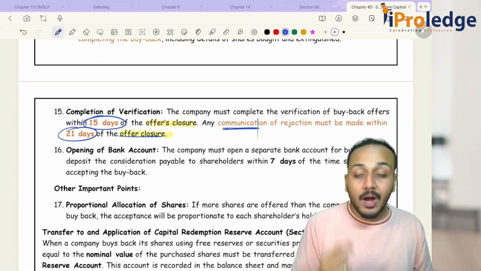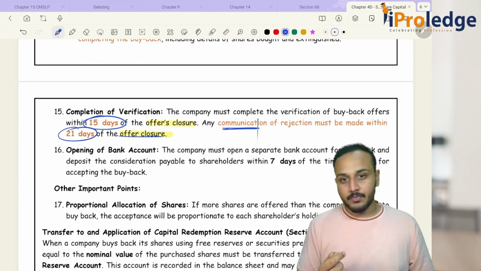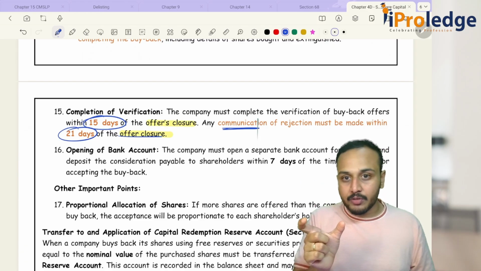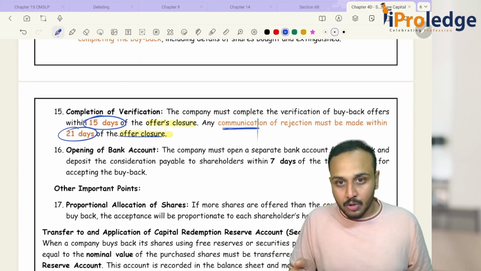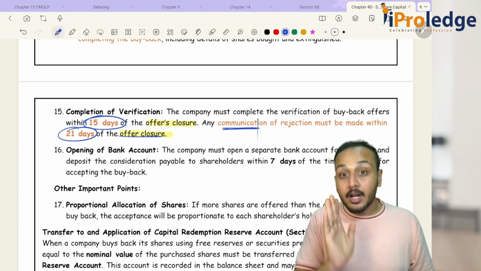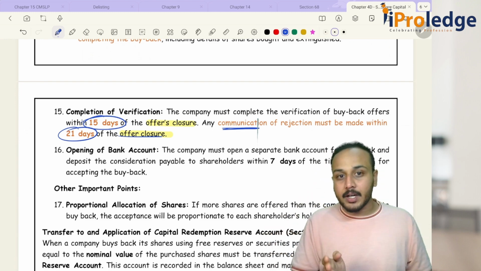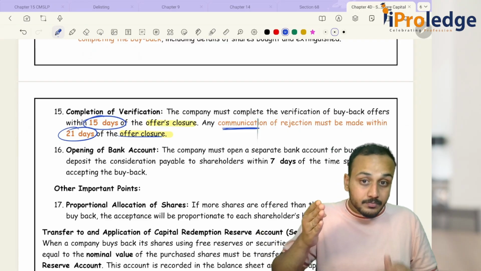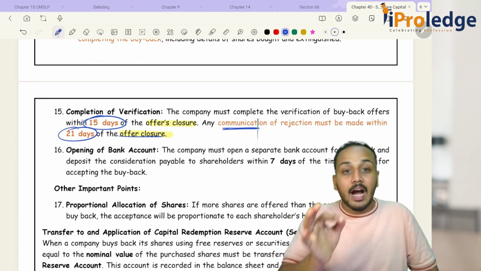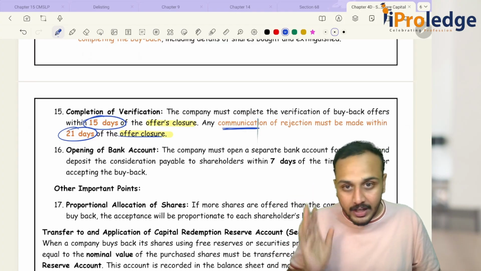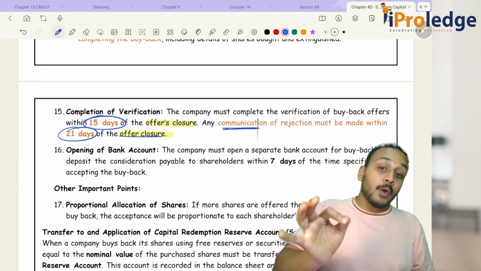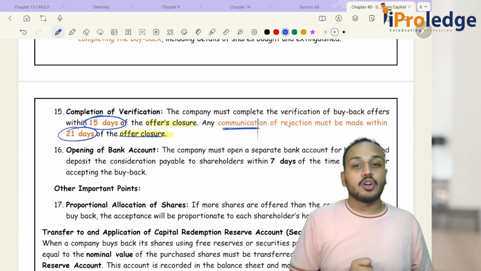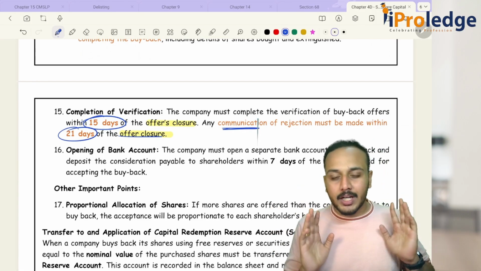Okay. But now I am talking about offer closure. I have given you an offer. I would have kept it open for a certain amount of time. Now once the offer is closed, my buyback process is not yet completed. My offer process is completed. So how many days? 15 days from the date of offer closure. I have 15 days of time to verify the offers. Then I have 21 days from the date of offer closure to communicate any rejection of the offer.